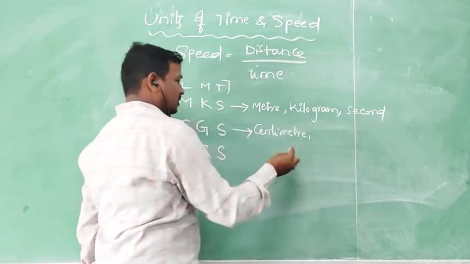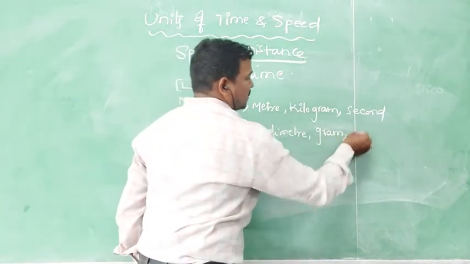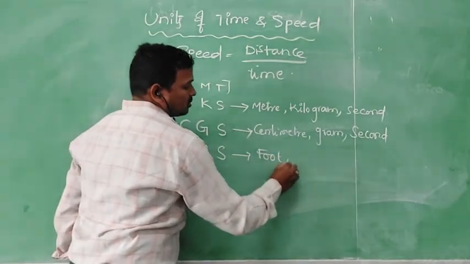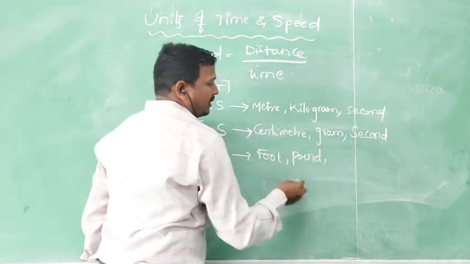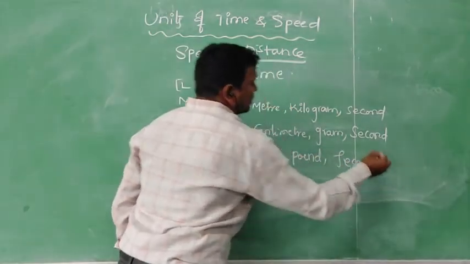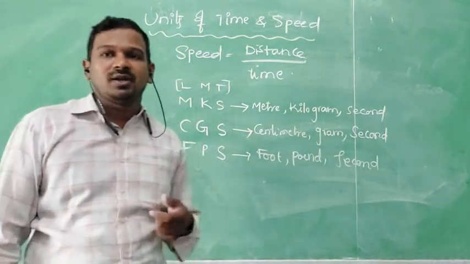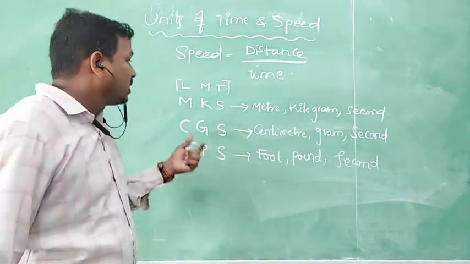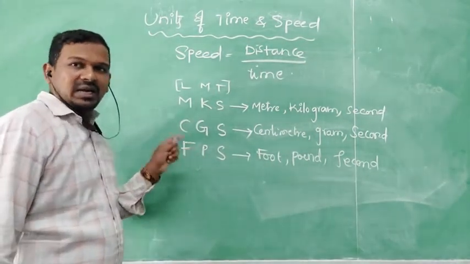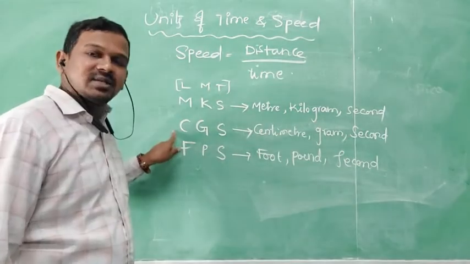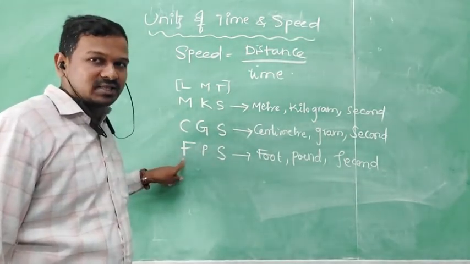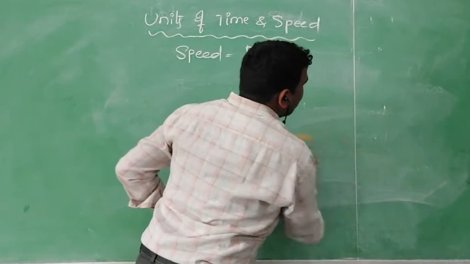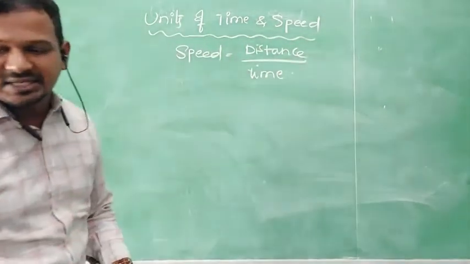Centimeter, gram, second. Later we can go for foot, pound, here also second. These are the three types of systems of units we globally use to represent any physical quantities. Now in our physics, generally we will use MKS and CGS. FPS we will use for mathematical classifications. Now I want to express the speed units in terms of MKS as well as CGS.